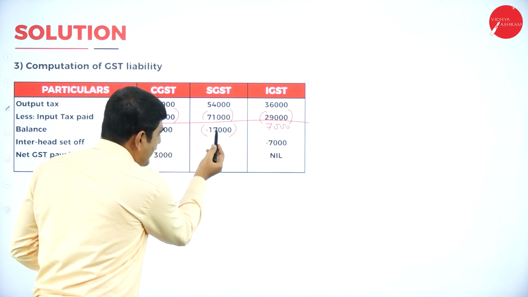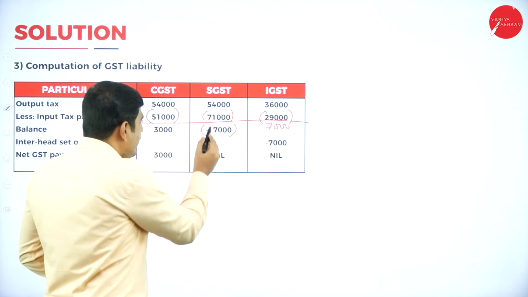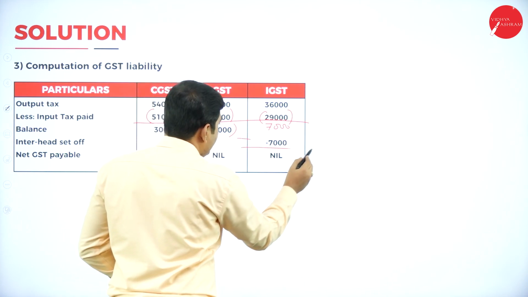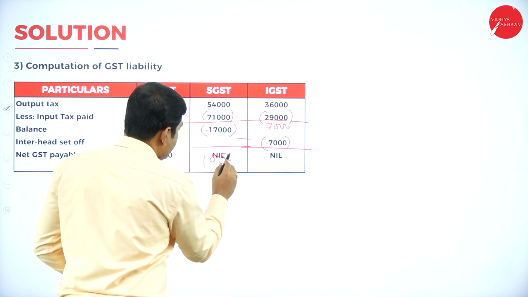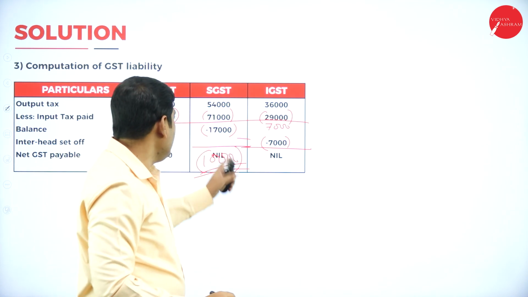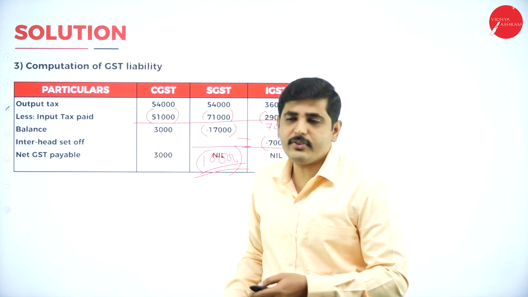So still here we have excess credit. Deduct this SGST excess credit of 7,000. When you utilize this credit, it will become nil. Still we have 10,000 rupees of excess credit available under SGST. This can be utilized in the next or further course of business.